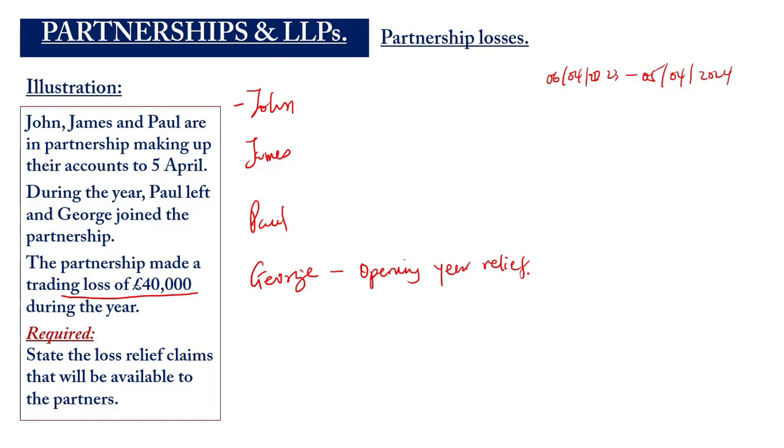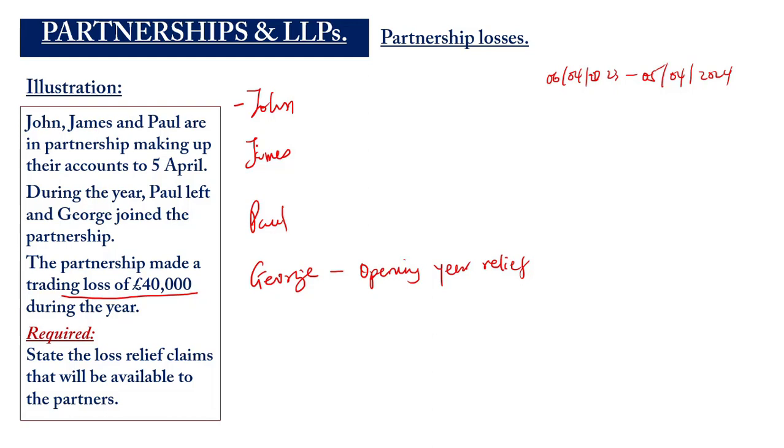So let's say everybody's loss is £10,000 each. George will be able to send the loss 3 years back to offset against any profits that they make on a first in, first out basis.